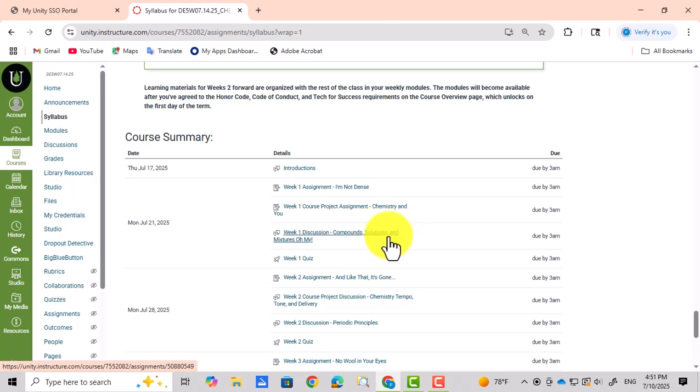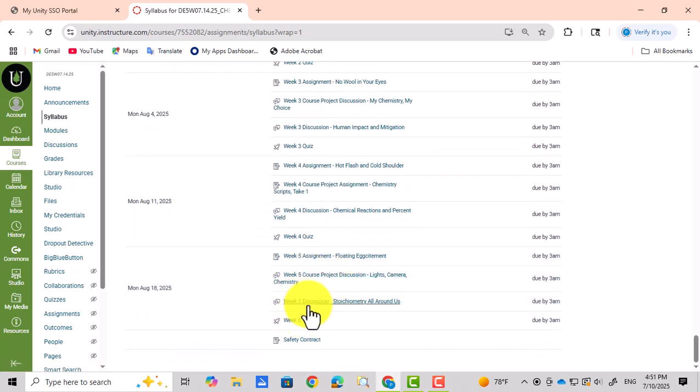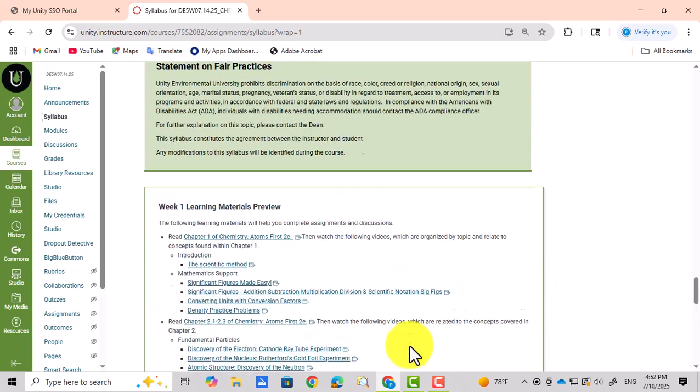Thursday Eastern time. So we're going to have the same type of assignment every week: 1, 2, 3, and 4. The same type here, week 2, week 3, week 4, and then the last week here. Again, remember, no assignment can be accepted after 6 days. Okay. So remember, you're going to have to sign a safety contract before you start the course as well. You're going to state that you understand what the safety rules are when you perform labs at home.